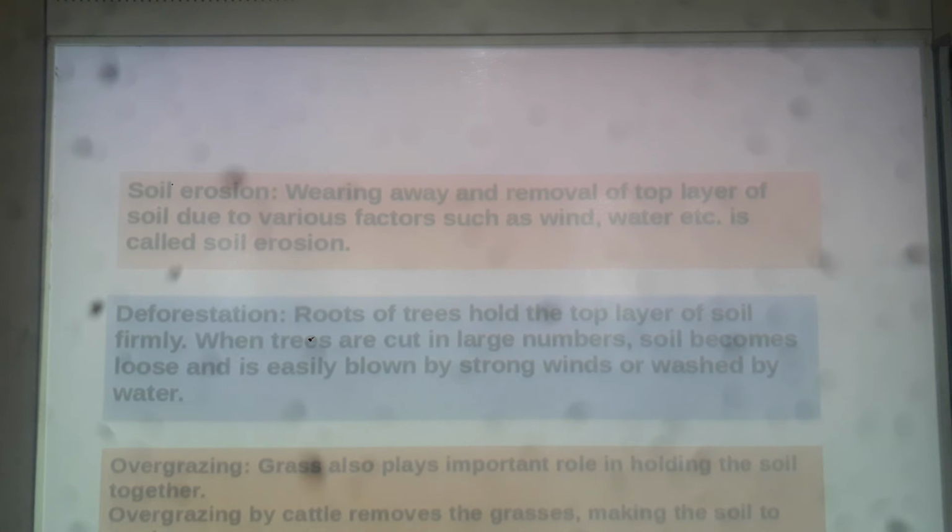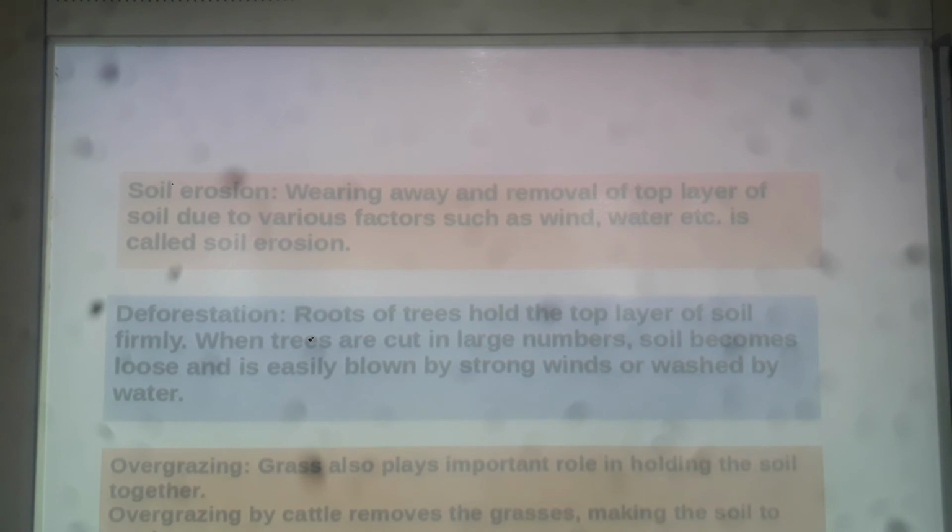Okay, so always remember, if anyone asks you what you mean by soil erosion, you should say wearing away, thinning away, or removal of the top layer of soil by various factors such as wind, water, etc., is called soil erosion.